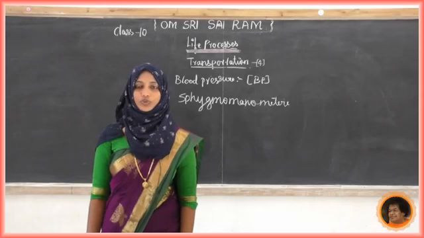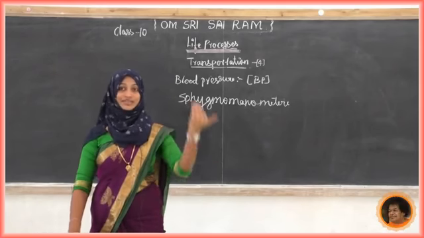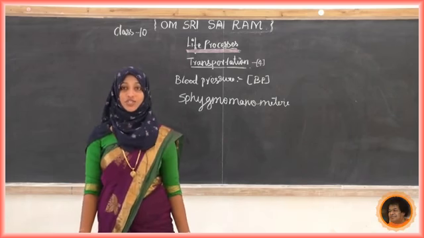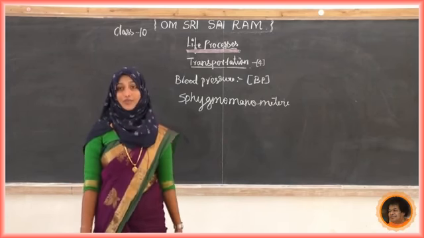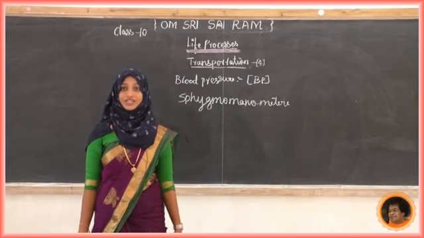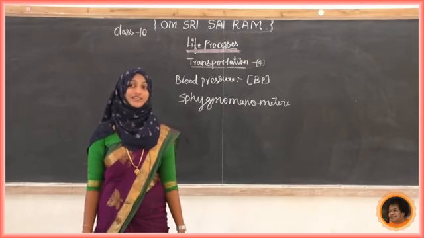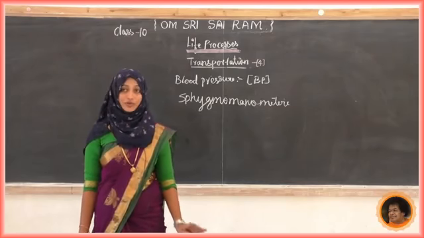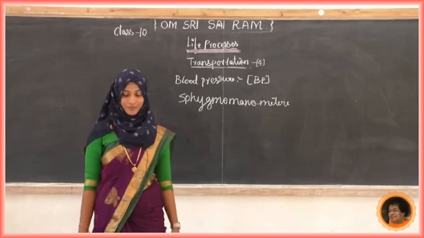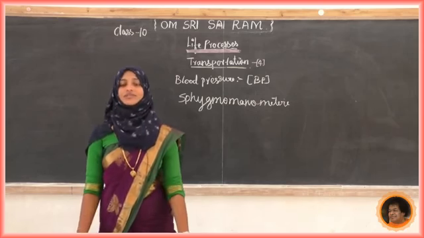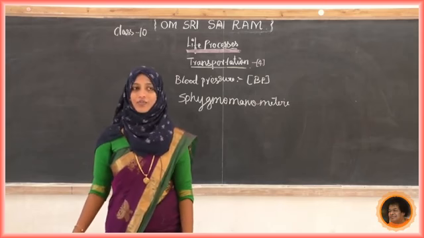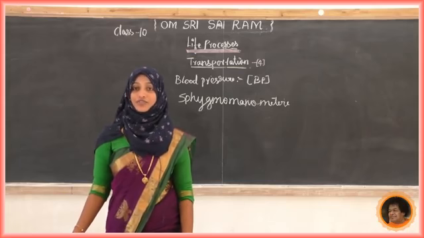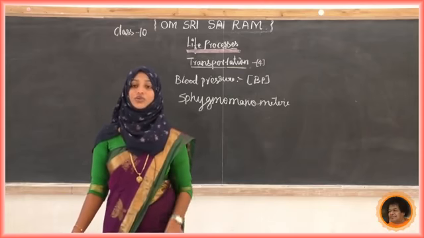Next we'll move on. We came to know that the heart and the blood have a very important role in our transportation system. If we talk about the blood, we know that there are three different types of cells in the blood. In the last class we discussed what those are: WBC, RBC and platelets. Now tell me students, what is the normal range of platelets in our body? Yes, 1.5 lakhs to 3.5 lakhs it should be. In that range it should be, otherwise